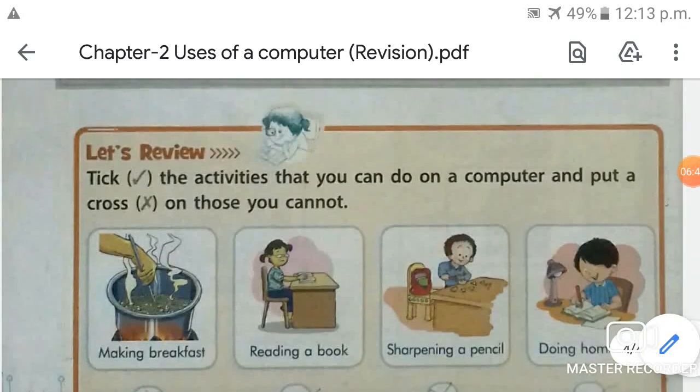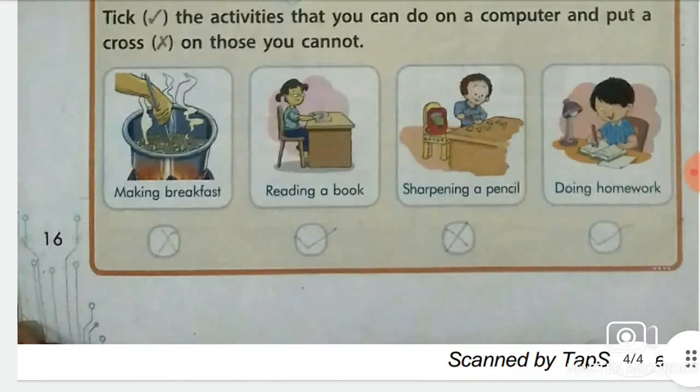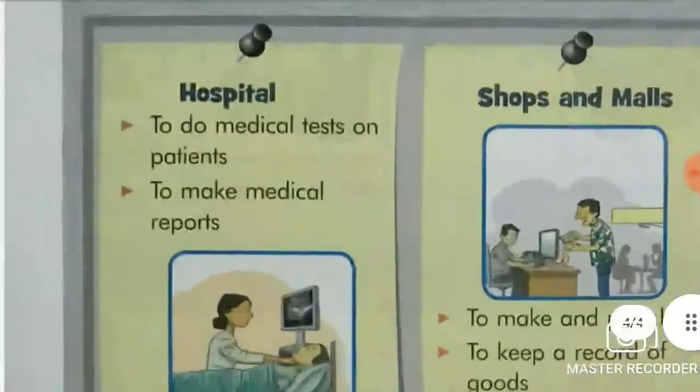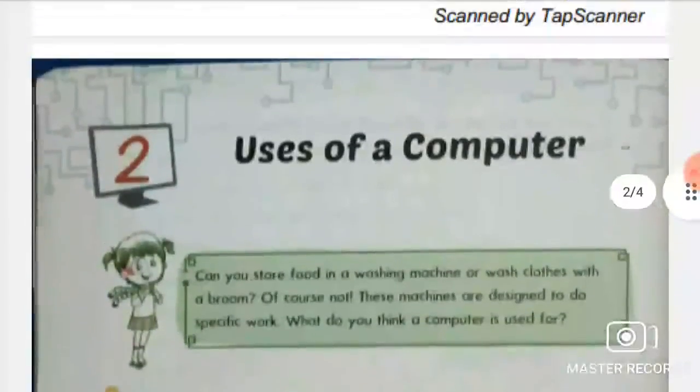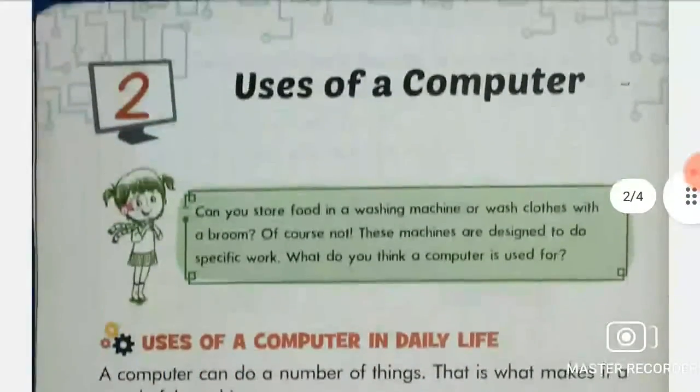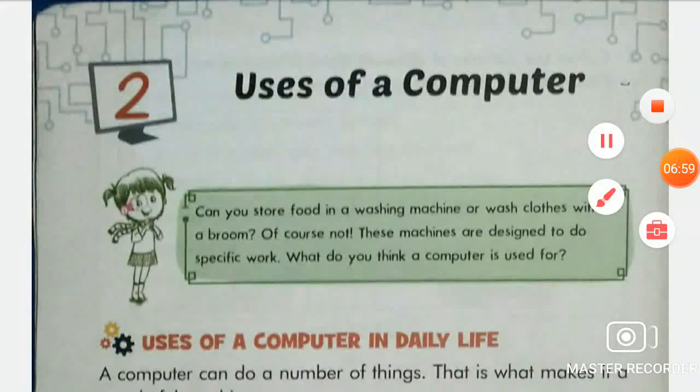Now this task is completed. So students, the explanation and the revision of chapter 2 is completed now. So you have to read this chapter with the help of your guardian. Okay students.